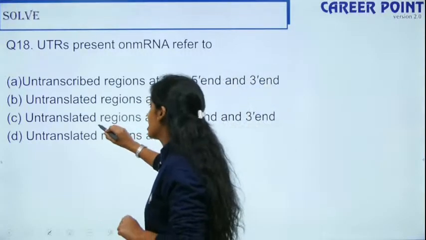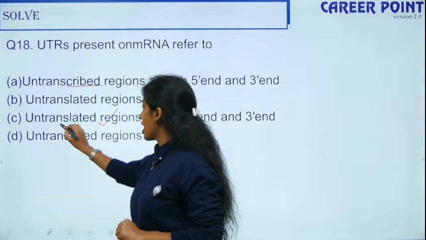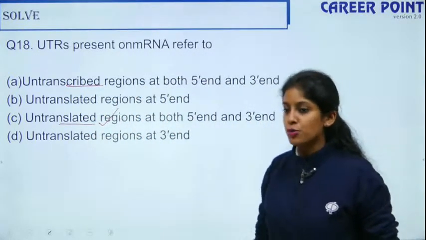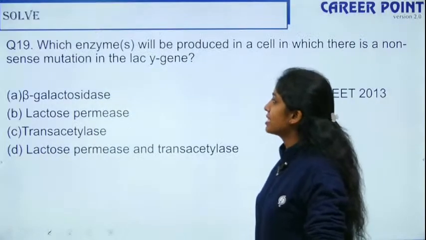Okay, yes, the right answer is option 3 because this is transcribed and this is translated. UTR is untranslated regions. Yes, absolutely right. So perfect. So question number 19.